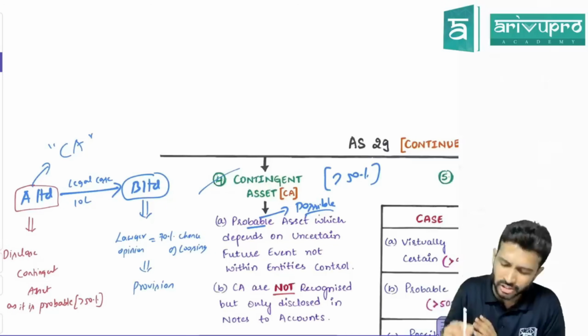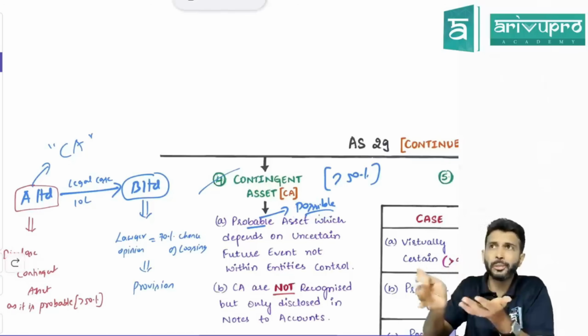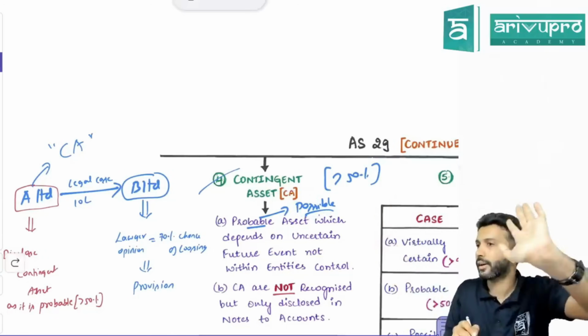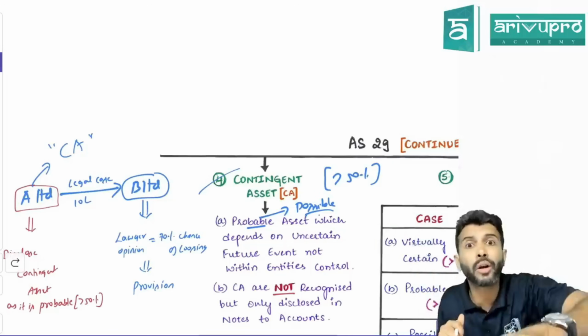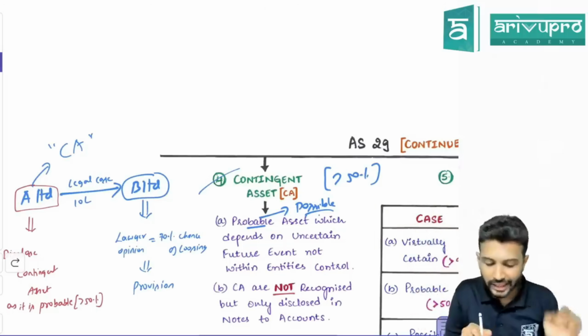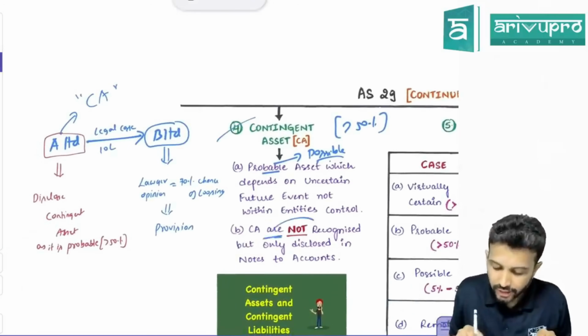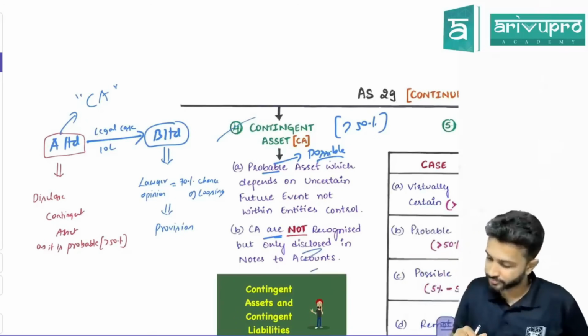Okay, sir. Got it. The meaning of possible here refers to not a percentage. It is just the English definition. Possible means you may get it or you may not get it. In that sense, they've used this particular word. But if you want to disclose a contingent asset, the probability of inflow should be more than 50%. Meaning inflow should be probable. Only then you will disclose it as a contingent asset. Same like contingent liability, contingent assets are not recognized but only disclosed.